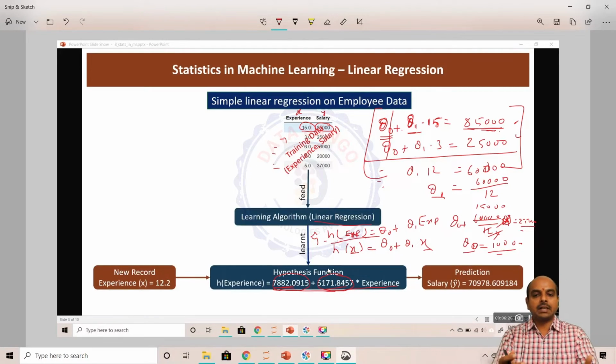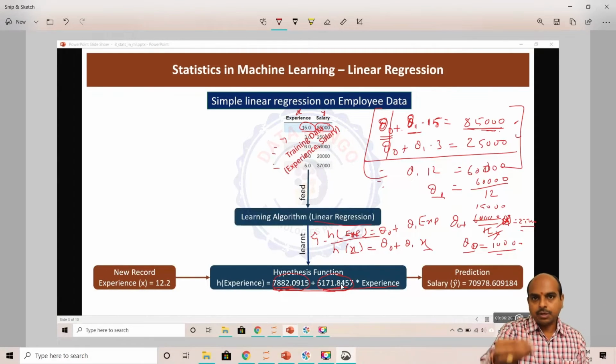So the linear regression algorithm is going to take all 32 records and form equations and solve all of them at once, and find the theta 0 and theta 1, which is nothing but the pattern, right? The pattern is what? You have to multiply the experience with some number and add some constant to generate the existing salaries in the existing data set.